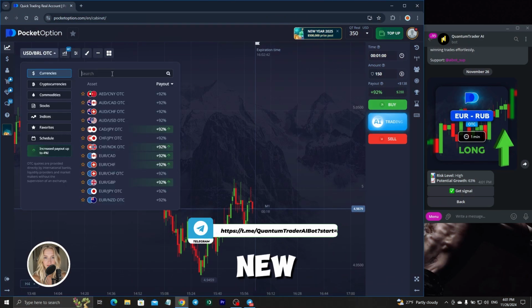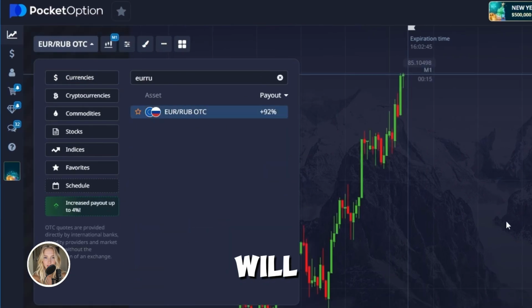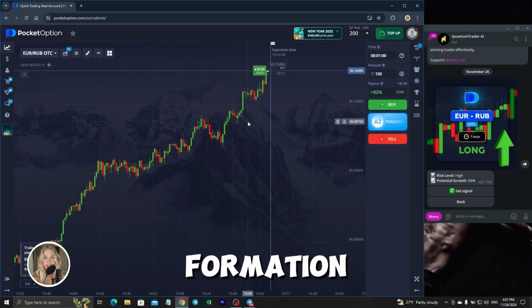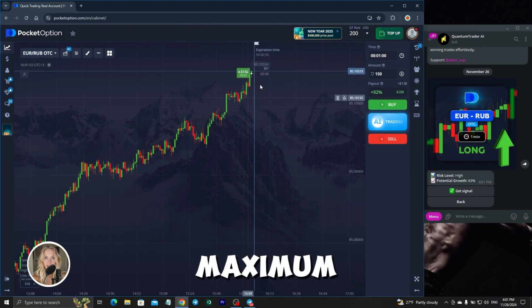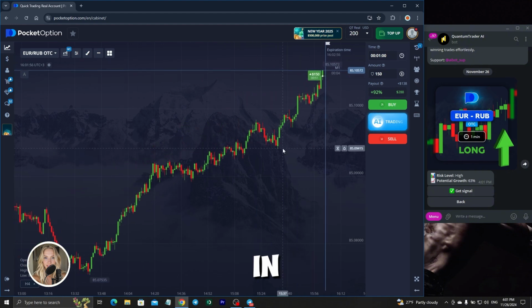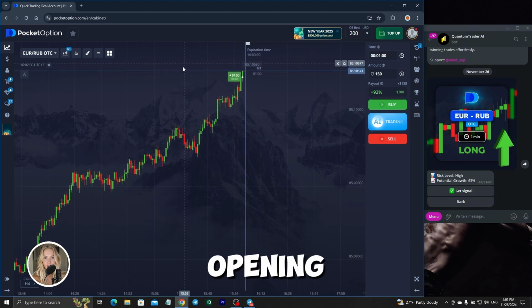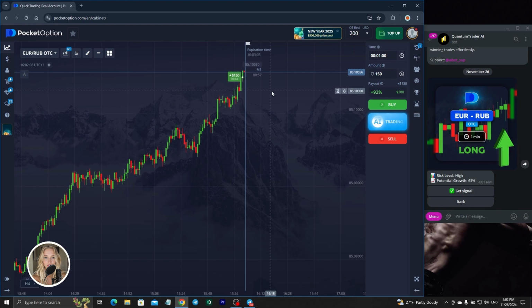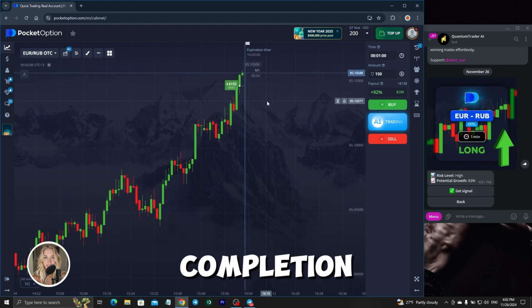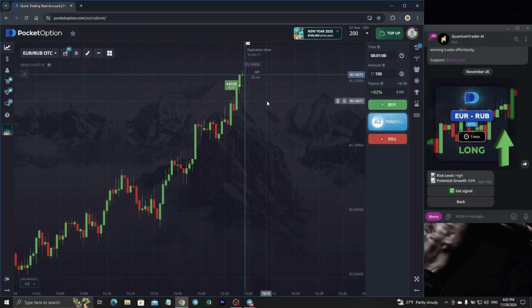We have a new currency pair, and here we will open a deal for an increase on the formation of a global structural maximum. We will open a position here in general. The conditions for opening a position are quite difficult. I count 40 seconds to completion. Let's see the result.